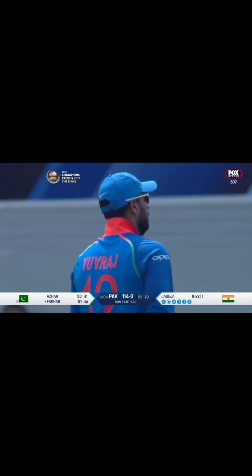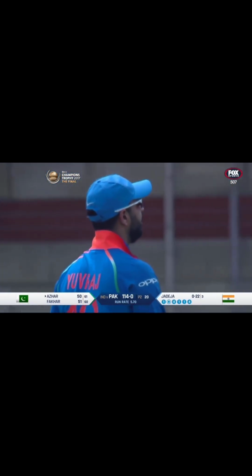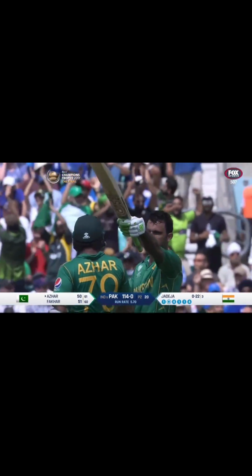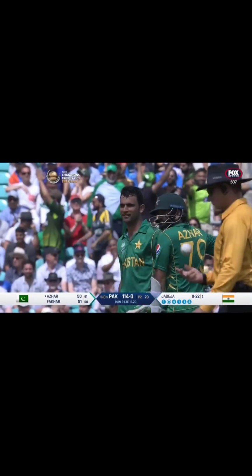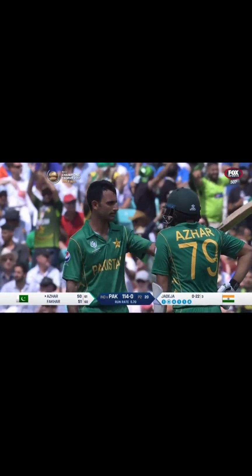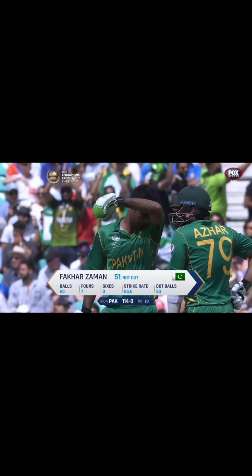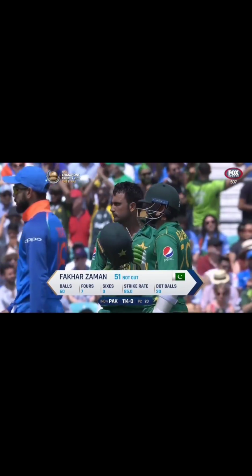Looking to open up that offside, gets through, it's a misfield. Yuvraj at backward point, he misses it, and that's 50 for Fakhar Zaman as well. He joins his partner. This is a wonderful combination, an exceptional start, 114 for none. Now, can he convert? That's the key for him. He's got three 50s, he's got a 31 against South Africa. His side need him to go big. One of these needs to get 100, if not both.